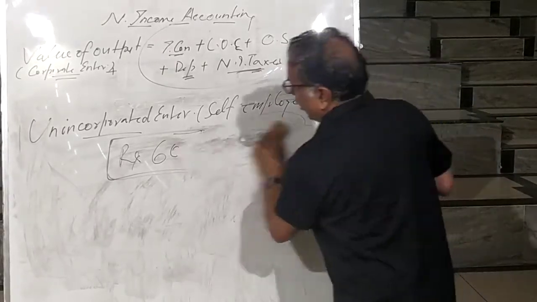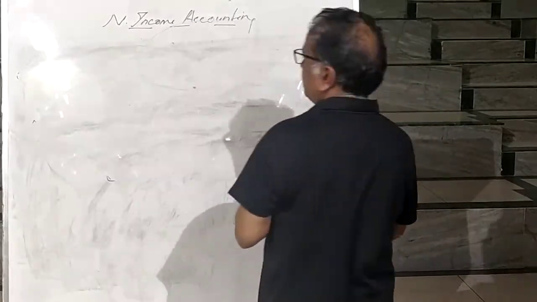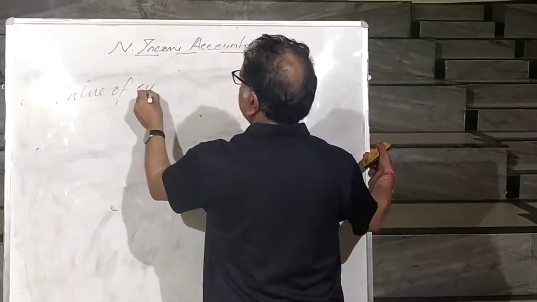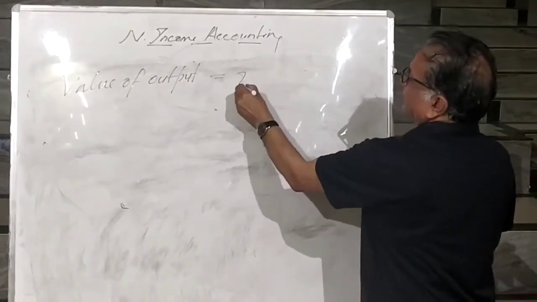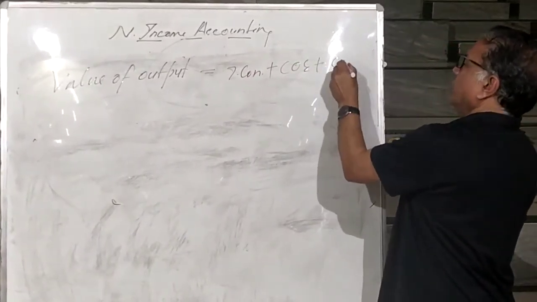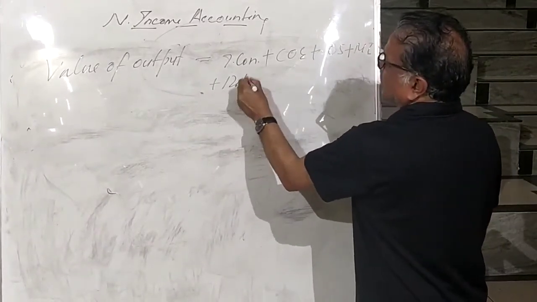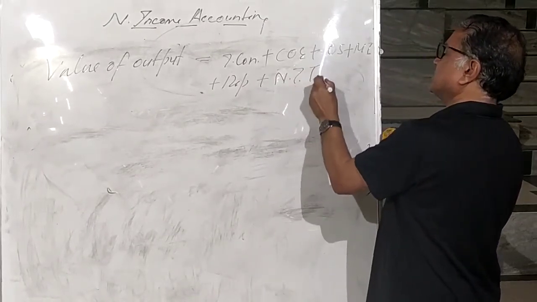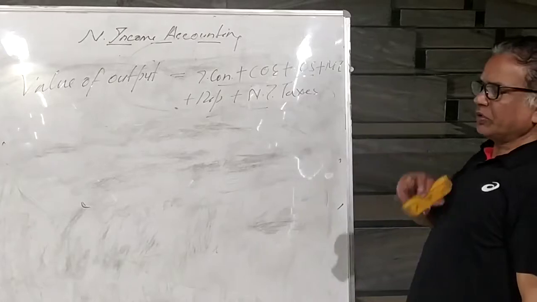So altogether, value of output means value of all goods and services. Value of output is equal to intermediate consumption, COE, OS, MI, that is the value of unincorporated enterprises, depreciation, and net indirect taxes.